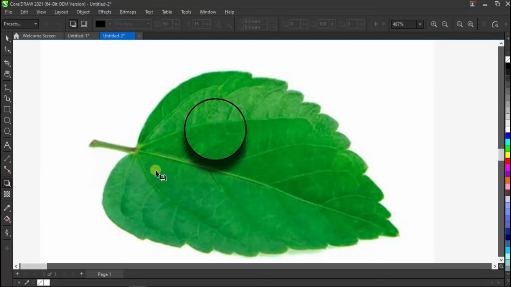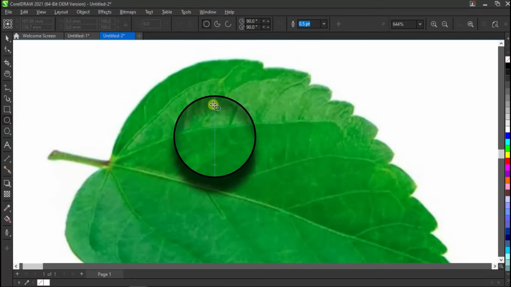Using the shadow tool, apply another shadow. But this time, change it from outer to inner shadow. Set the opacity to 40%.